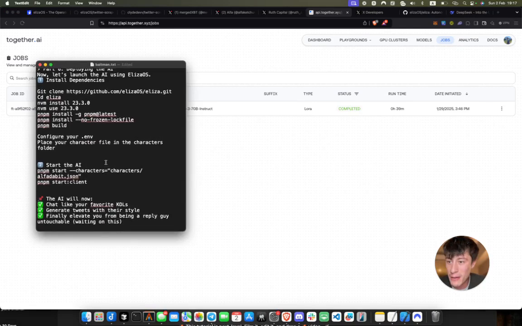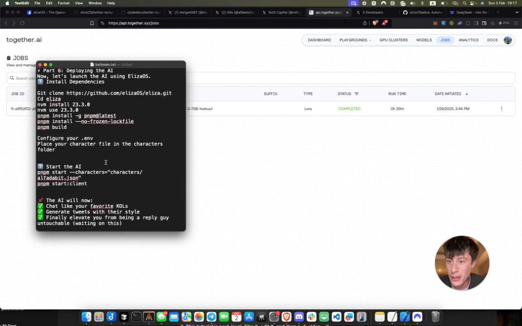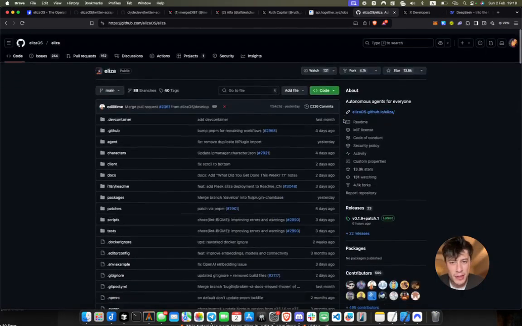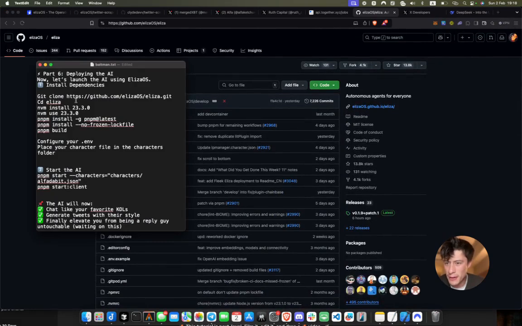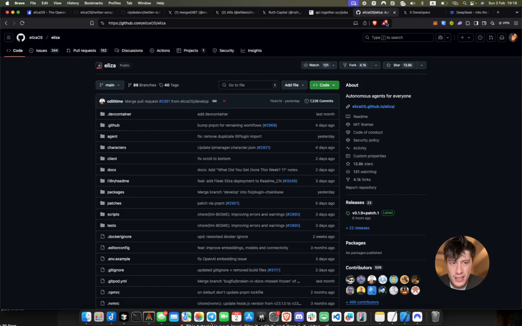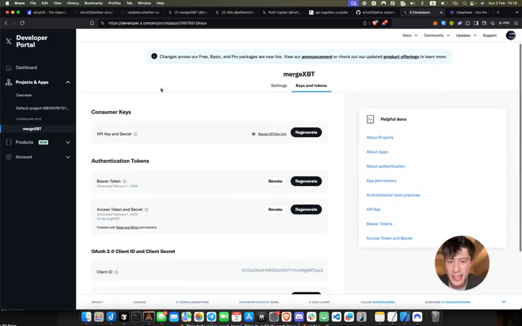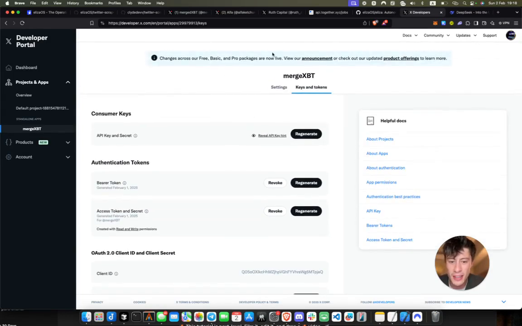With that, now that we have our character files, we can go ahead and deploy the character itself. So let's do that and finish up this tutorial. Of course you want to go to the Eliza repo. This is all going to be pretty straightforward. Just make sure you're caught up on the right version of Node and the latest version of PNPM. Clone this, open it up, and if you want to get tweeting, make sure you go to the X developer portal and get all these keys and get that all set up in your repo.